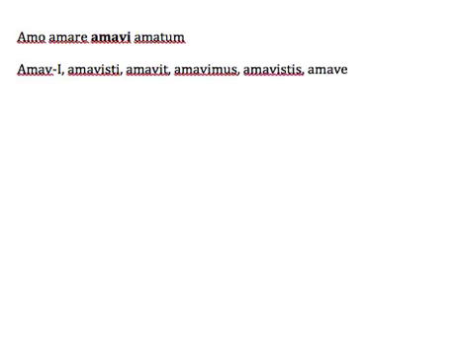So, amavi, amavisti, amavit, amavimus, amavistis, amaverunt for the perfect.